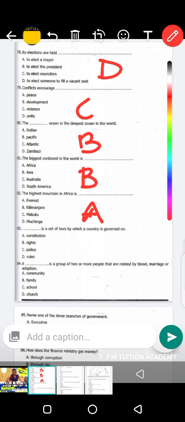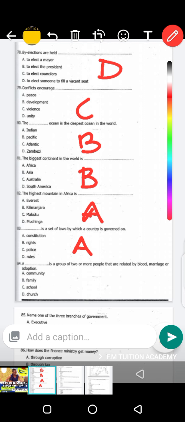Question 83, guys. Dash is a set of rules by which the country is governed. Constitution, A. The constitution is a set of rules by which the country is governed. 84. Dash is a group of two or more people that are related by blood, marriage, or adoption.